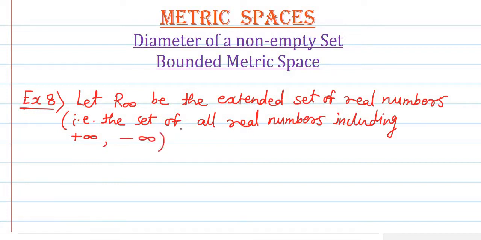As we know, plus infinity and minus infinity both are not real numbers; none of them is a real number. But if we consider R infinity, which is the set of all real numbers with two additional members, minus infinity and plus infinity, then we will define a function d on this set.